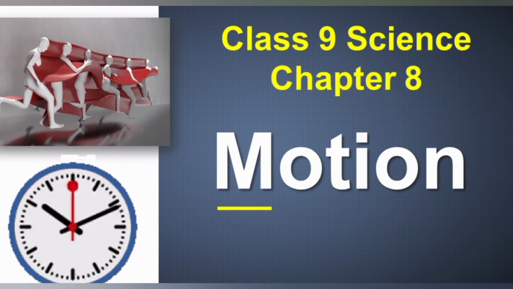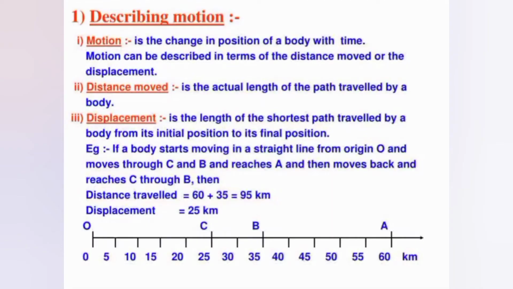So students, before going on summer holidays, as you know, we have completed chapter 2 from the chemistry portion. Chapter 1 is Matter in our Surroundings, and chapter 2 is Is Matter Around Us Pure. So students, today we are going to start with the physics portion with chapter 8, that is Motion. I want to explain to you first what is motion with simple examples.